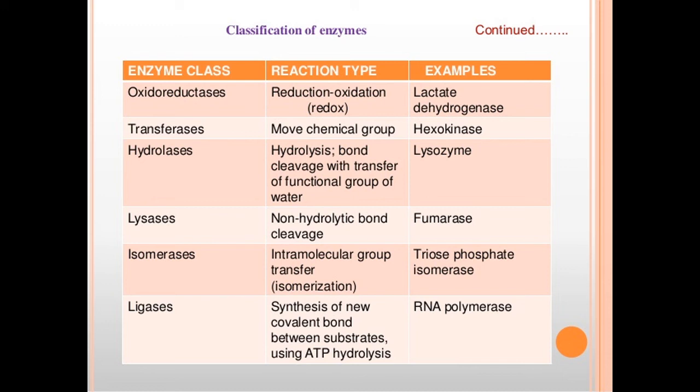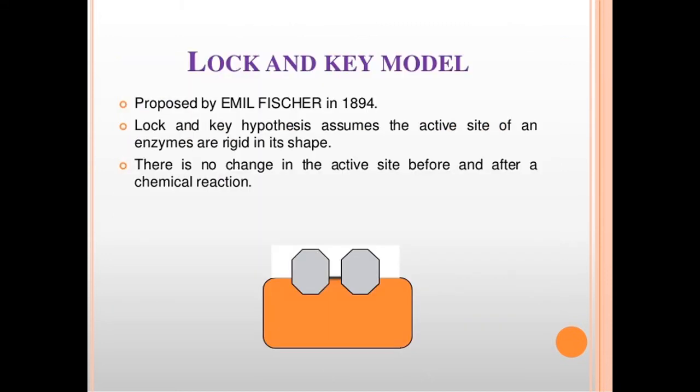Then the next part of our lesson is enzyme action. So what is enzyme action? Enzymes form an intimate union with the substrate upon which they act. The surface of the enzyme contains active centers, active sites, which are very small areas on the surface where substrate molecules can join.